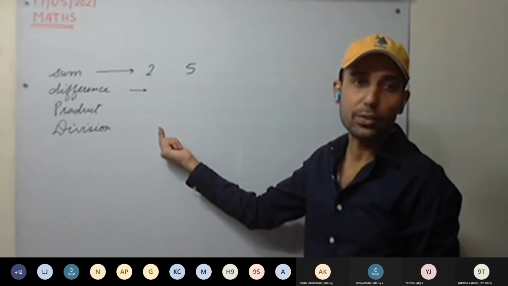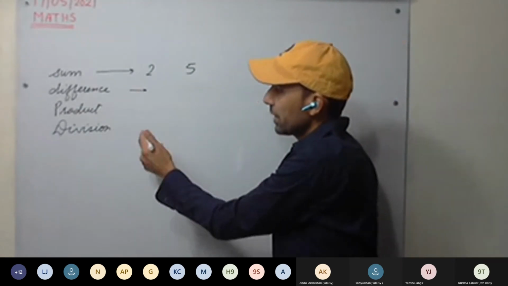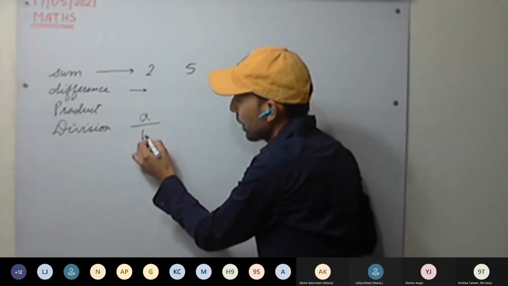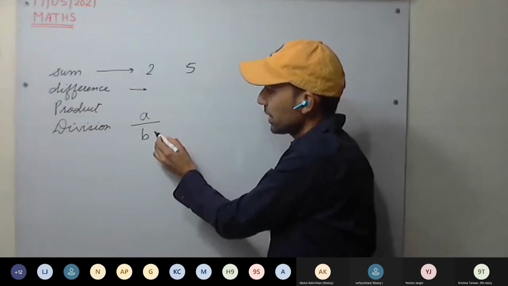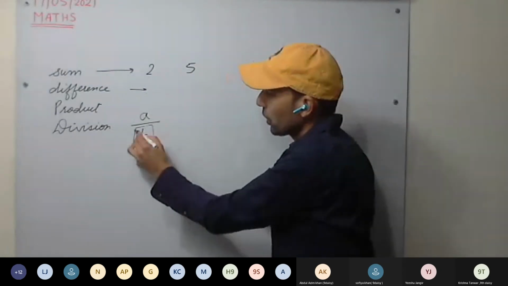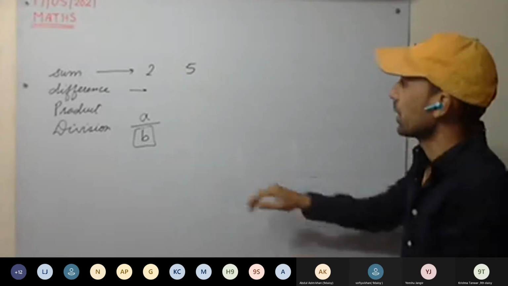Division of two rational numbers will always be a rational number, provided the divisor, that is a by b, if a and b both are rational numbers, then their division is also a rational number, provided b is not equal to 0. This is clear for rational numbers.